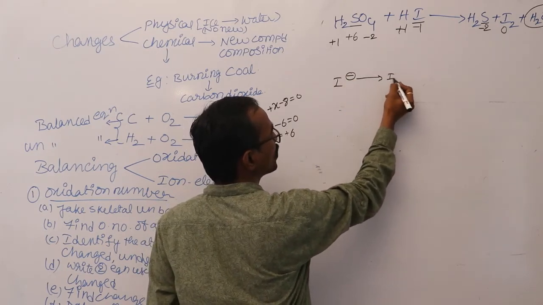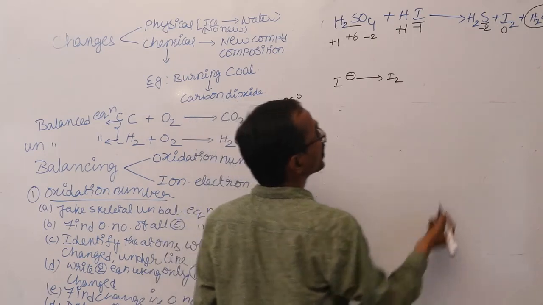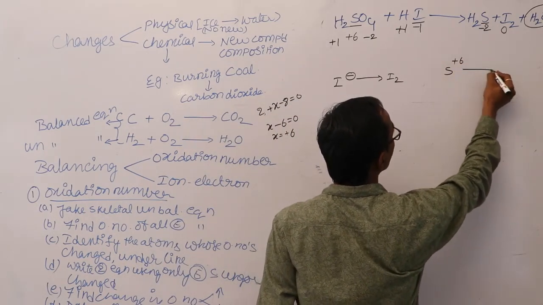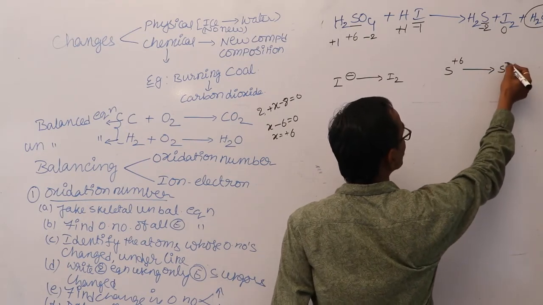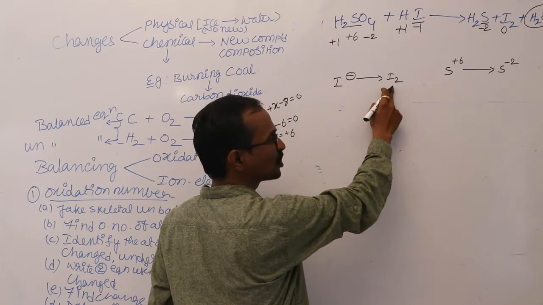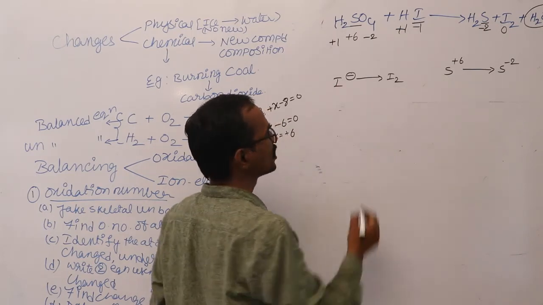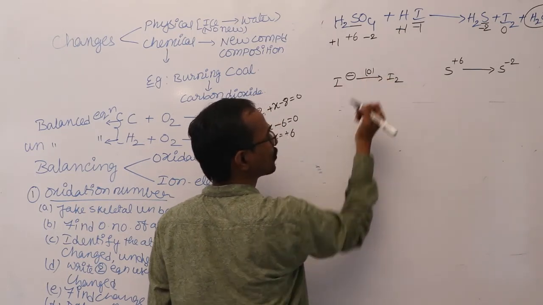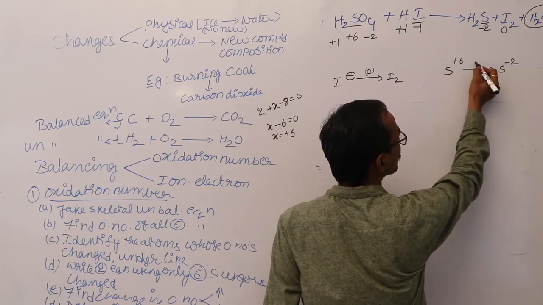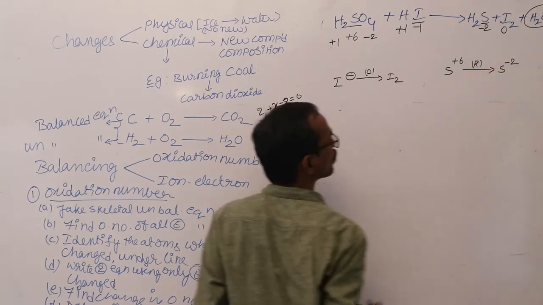This is one change in oxidation number. Next, S +6 oxidation number is changed to S -2 oxidation number. Here -1 to 0, that means increase in oxidation number, so it is the oxidation process. Here +6 to -2, decrease in oxidation number, so it is a reduction process.